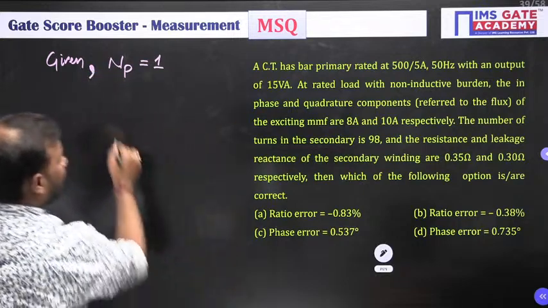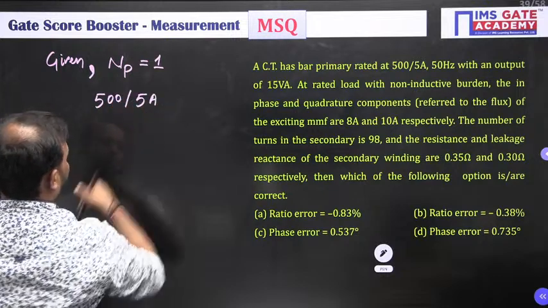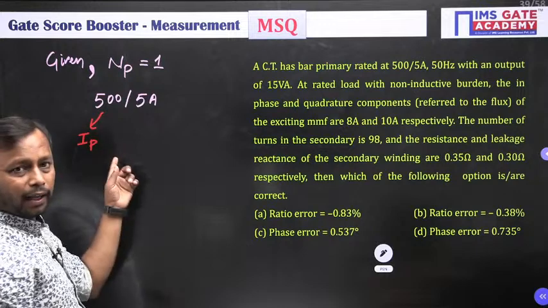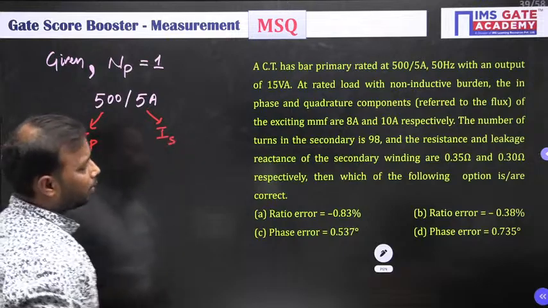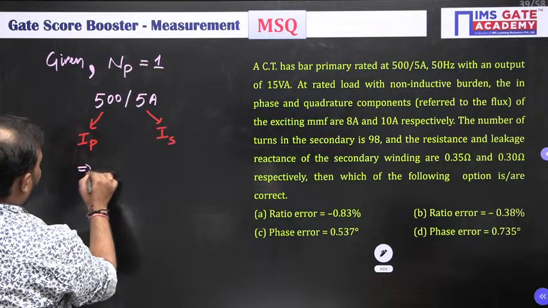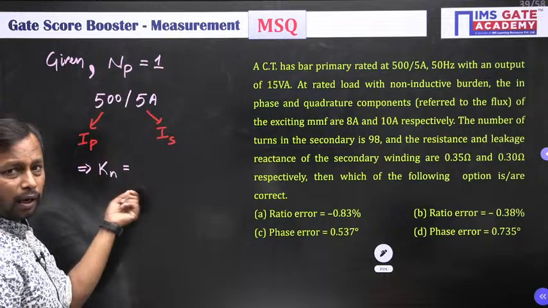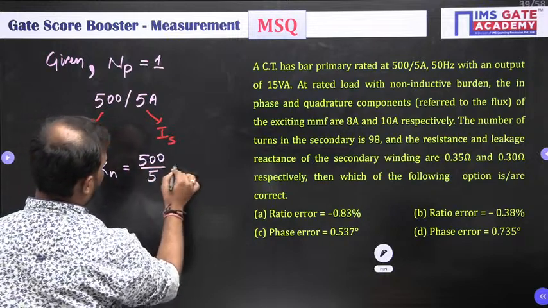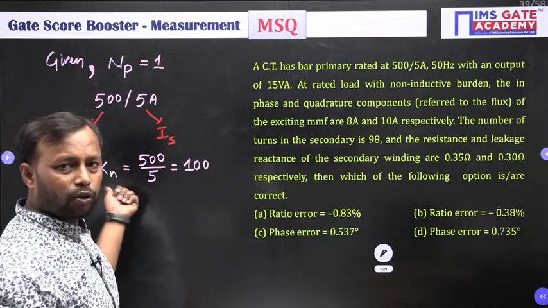Next, 500 by 5 ampere. So this is the primary winding rated current and this one is the secondary winding rated current. The ratio of these two is known as the nominal ratio, Kn. So 500 by 5 is equal to 100. We are going to use this Kn.